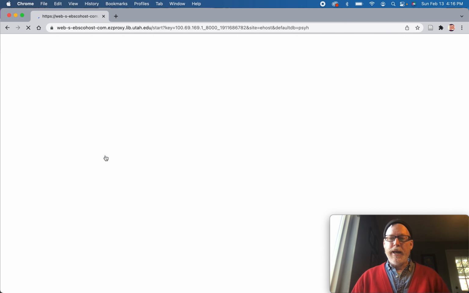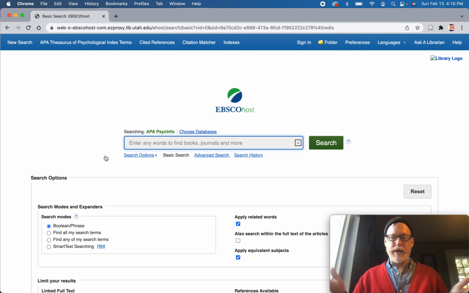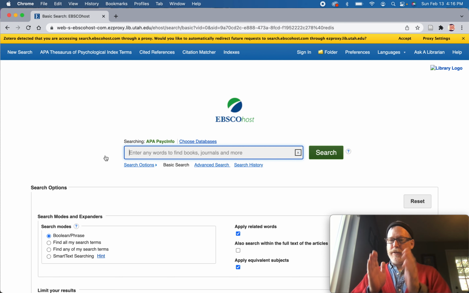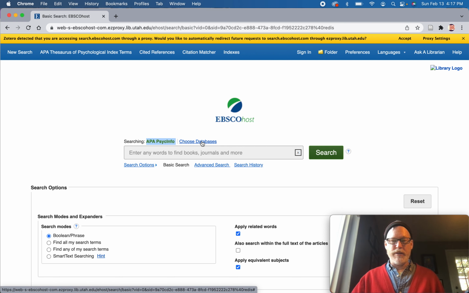So you're good. EBSCO has a whole bunch of different topical databases. Think of it like going into a store and then there's the psychology department, there's the electronics department, there's the civil engineering department. So even though this is EBSCO, it is the psychology department. So you could look at all of the EBSCO databases in one fell swoop, or you can look at these little fields of study. The reason that it's valuable to go into the specific fields of study is that you don't get all this other stuff, maybe it's about something completely different.